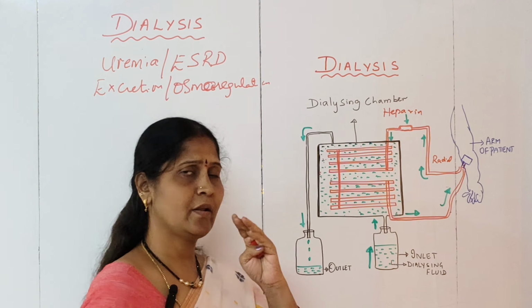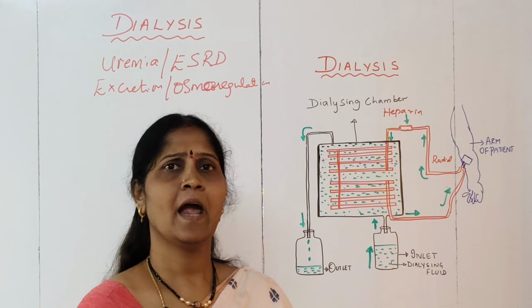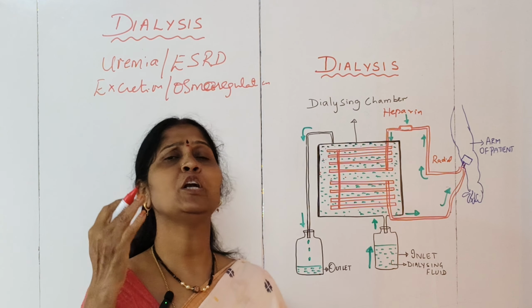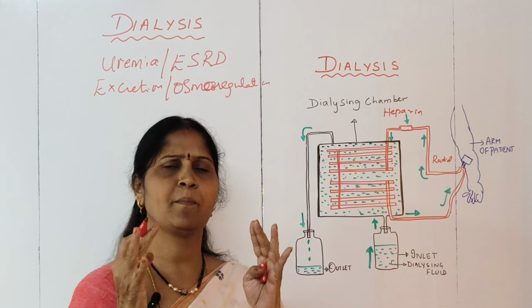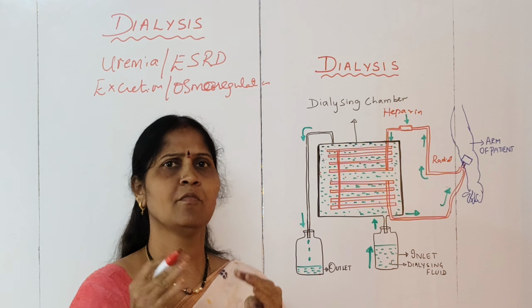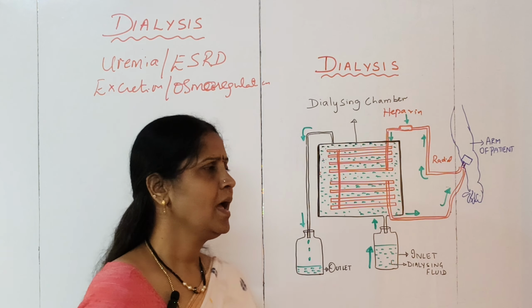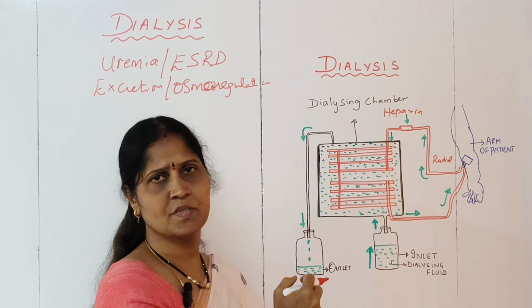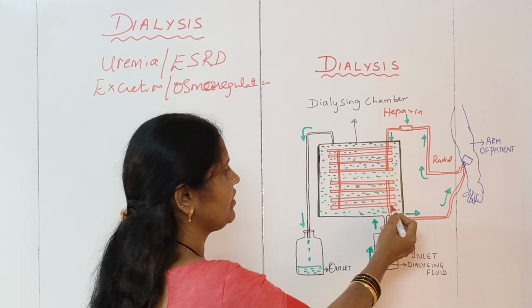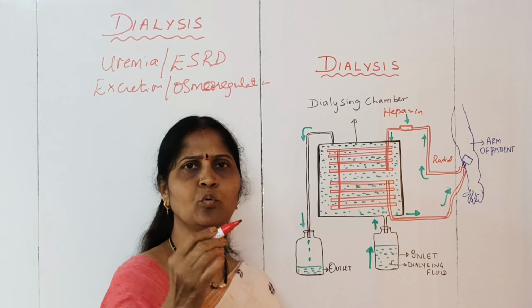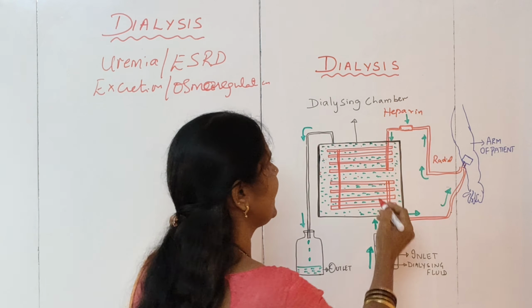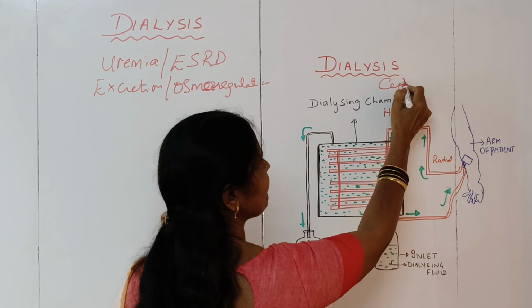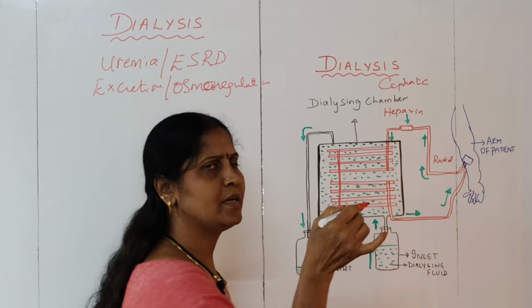Like this, the blood of the person would be cleaned, and the whole session will take about 3 to 6 hours. The blood will be filtered, free of the toxic waste, and after the filtration is done, the filtered blood will be pumped back into the person through the vein called the cephalic vein. Through the cephalic vein, it will be introduced back.